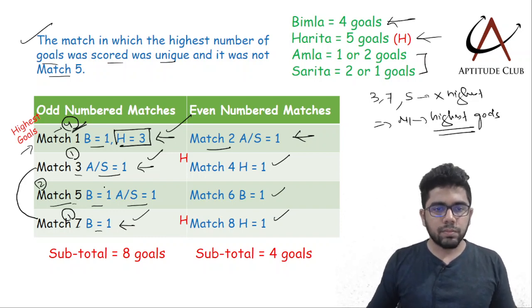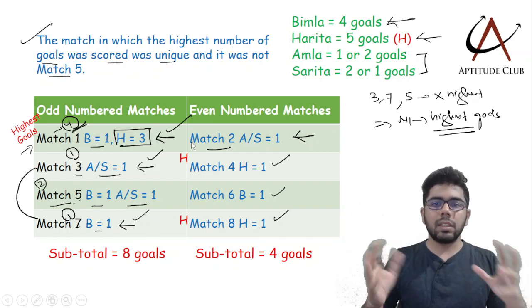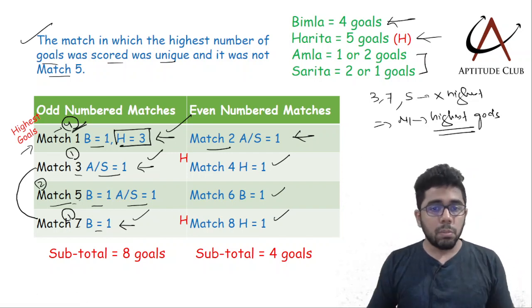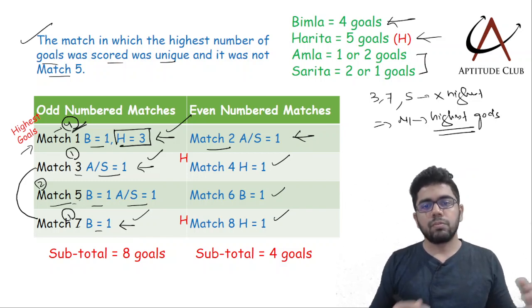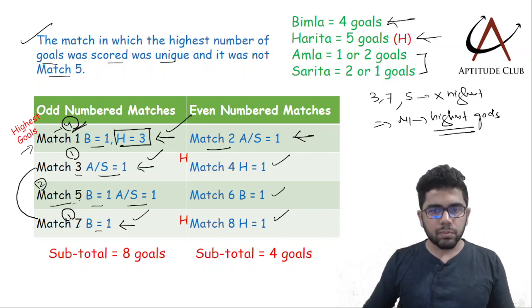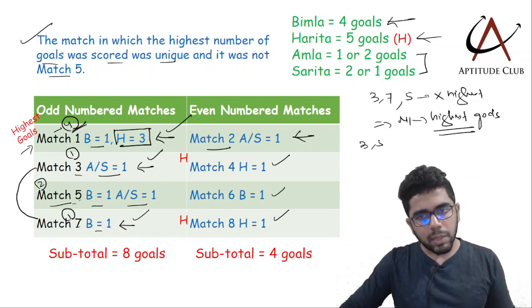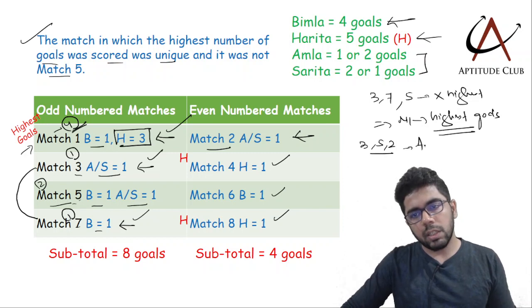So the 3 goals of Amla and Sarita combined are distributed across matches 3, 5 and 2. But we are not sure whether it is Amla who is scoring 1 goal or Sarita, and in which match they are exactly scoring. But I can say match 3, match 5 and match 2 are between Amla and Sarita.